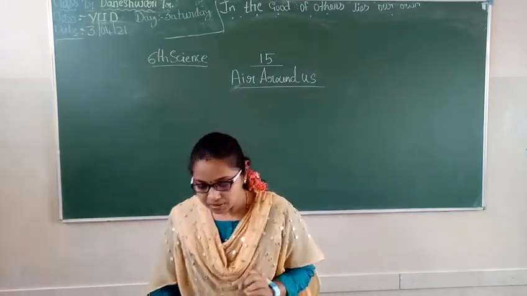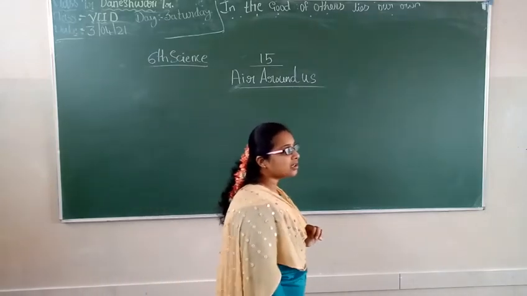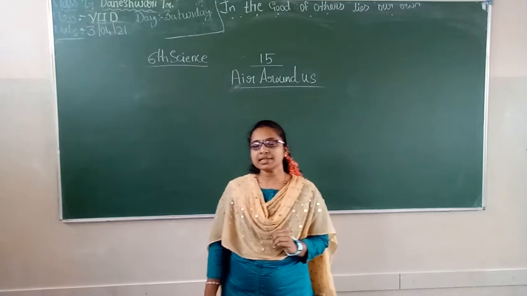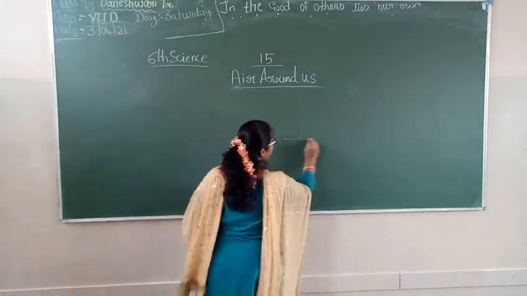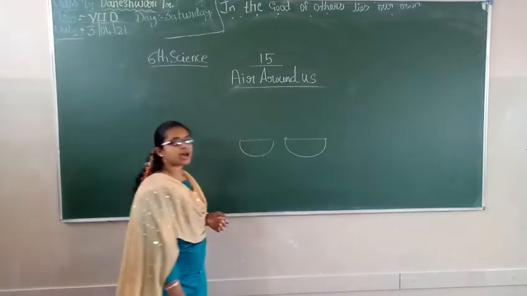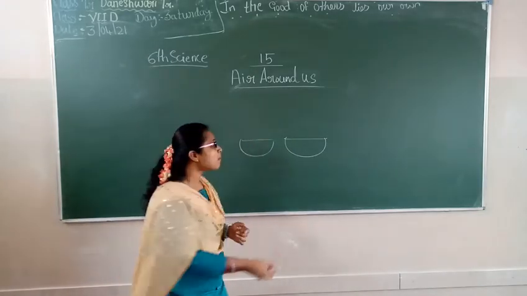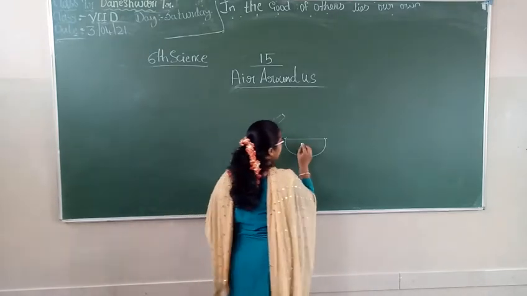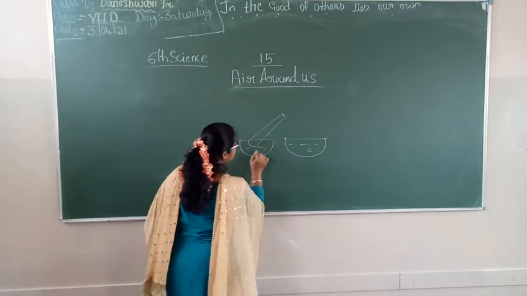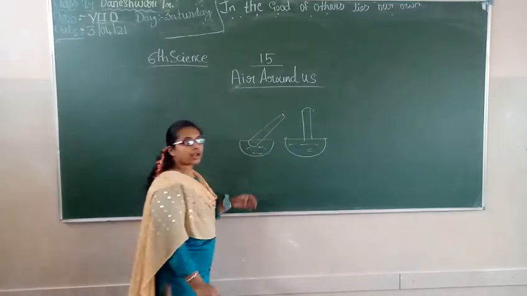And air occupies space. How? See one example. Here is one bowl, and I have placed two test tubes. Take one test tube with water and place it in a slanting direction. What happens?